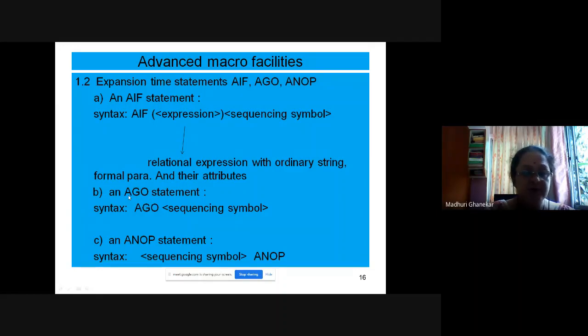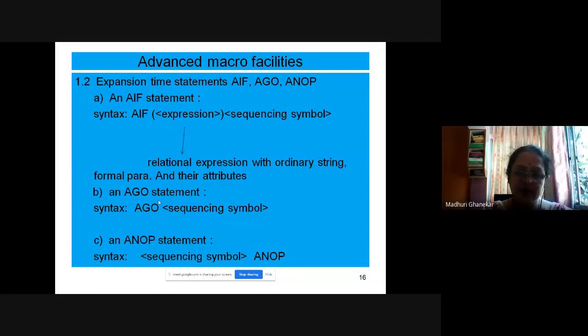Because it is appearing inside the macro body, we are attaching A to that GO, so it becomes AGO. Just like here the prefix is A, same here the prefix is A. So AGO sequencing symbol, just like we write go to label in the higher level languages.